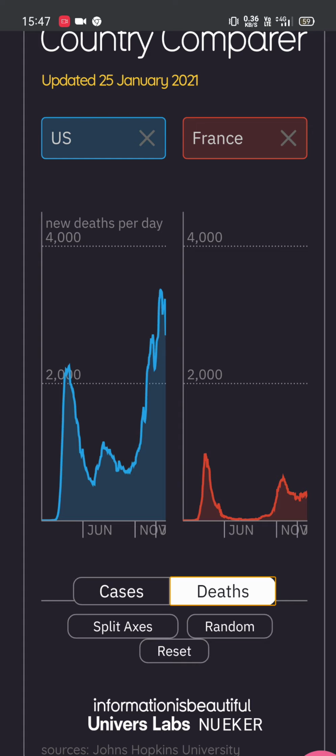When we look at France, it is less than 2,000, in the range between 1,000 to 2,000. When we compare two months, in November the US has more cases, but in France the cases are becoming less. This is due to social distancing. France is getting lockdown, but in US there is no lockdown to the country.